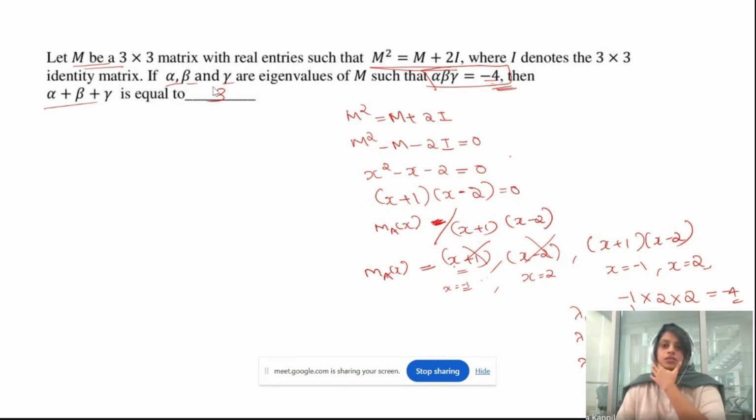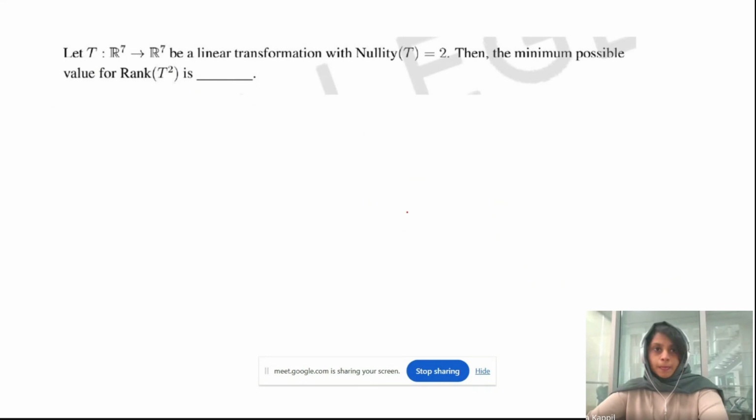Okay. So 3 will be the sum of the eigenvalues. So that's it. If you get a polynomial, just write the corresponding function, then write the minimum polynomial and check which will be the possible minimum polynomial in order to find out the eigenvalues, then work on those eigenvalues. Okay.